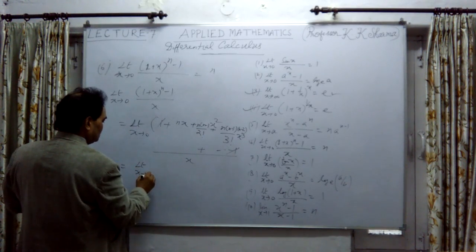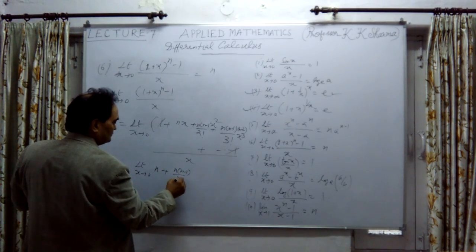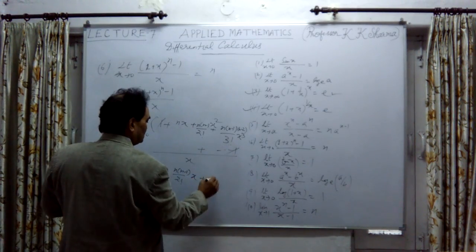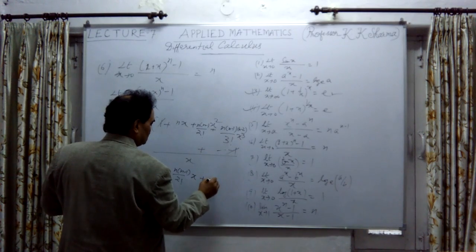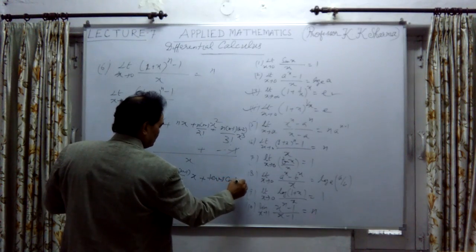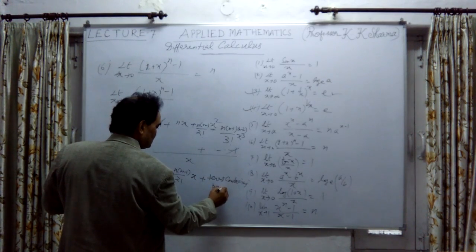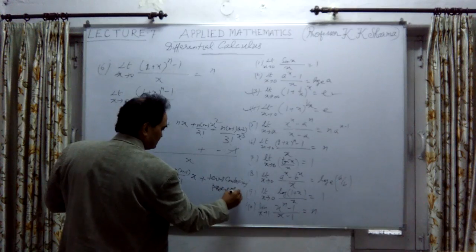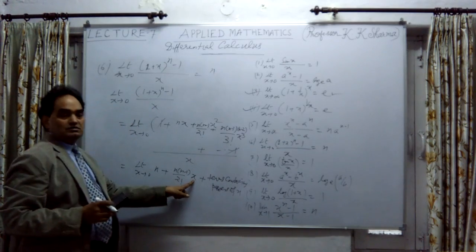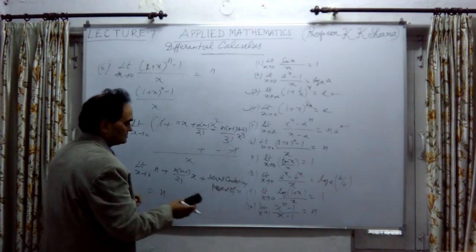Limit x tends to 0, this is n plus n into n minus 1 upon factorial 2 into x, and x is power 1 only, plus other terms containing powers of x. So when x tends to 0, every term will be 0. This also will be 0. Only n will be left over. This is n. So this is solved.